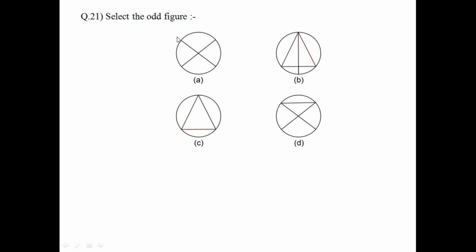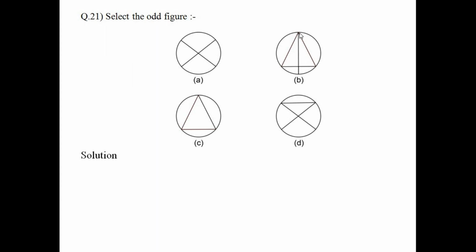Here also, you have to choose the figure which you cannot draw in a single draw. That is the question pattern here. So you can see that similarly here A has 4 odd degree junctions, so this cannot be drawn in a single draw.